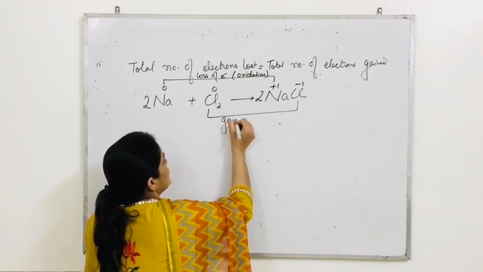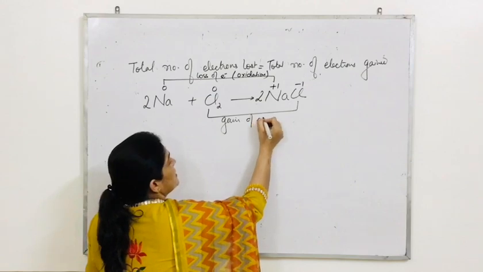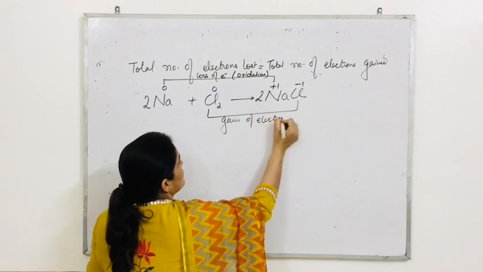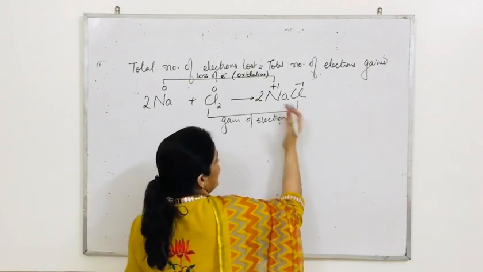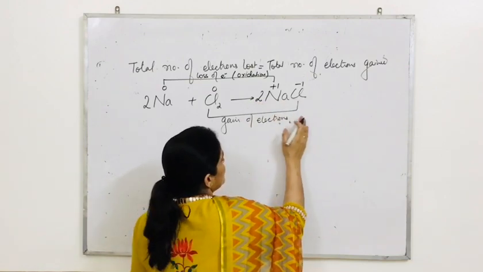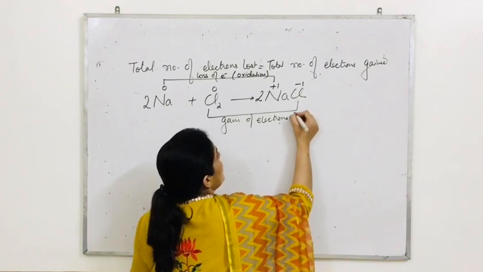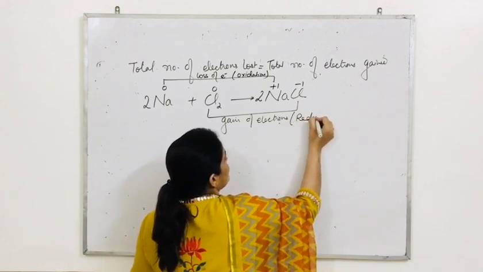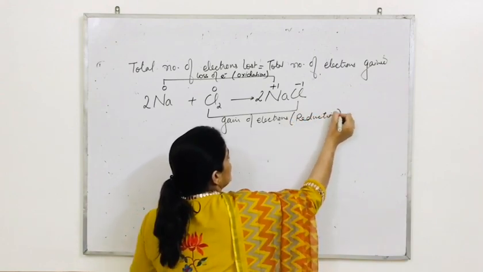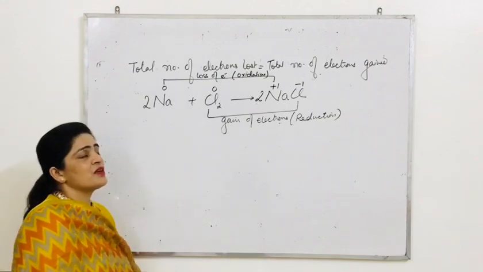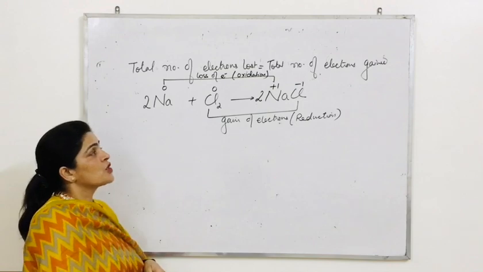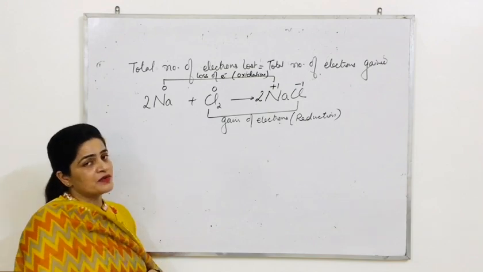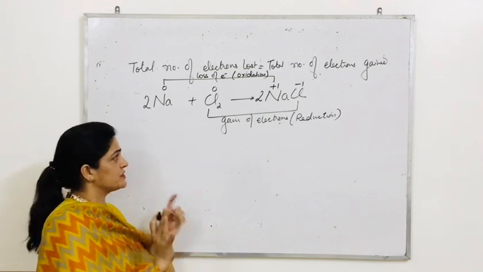There is gain of electrons, and maybe 1 electron is added, or according to balancing 2 electrons are added, that we are going to prove. And this process is called reduction. That means sodium is undergoing oxidation and chlorine is undergoing reduction. Okay, further.